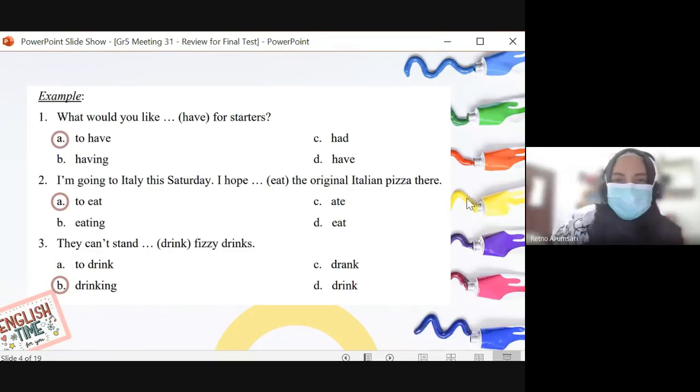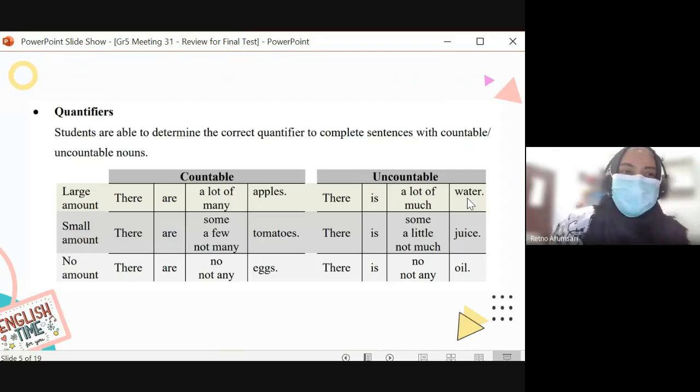Okay. Next, quantifiers. Here you must be able to determine the correct quantifier to complete the sentences with countable or uncountable nouns. Now, these are the quantifiers for countable nouns: a lot of, many, some, a few, not many, no, not any. And these are the quantifiers for uncountable nouns: a lot of, much, some, a little, not much, no, not any. You must memorize these.